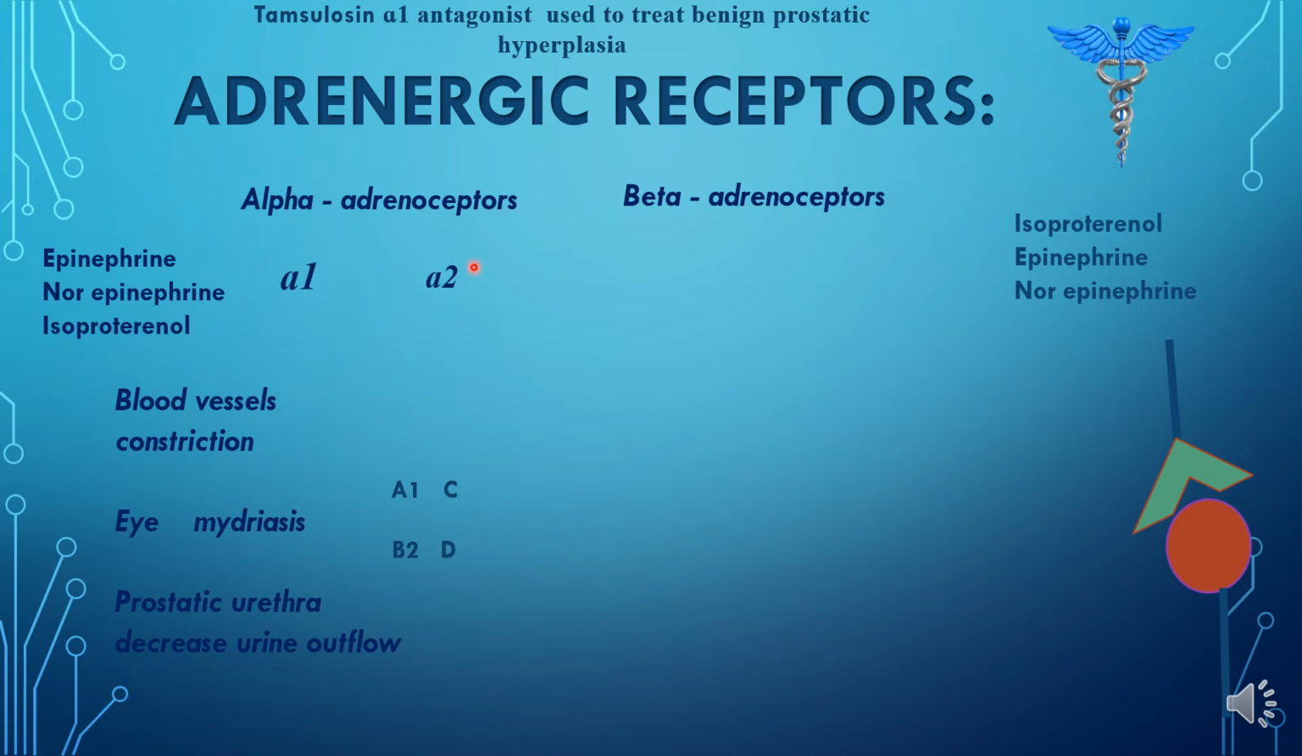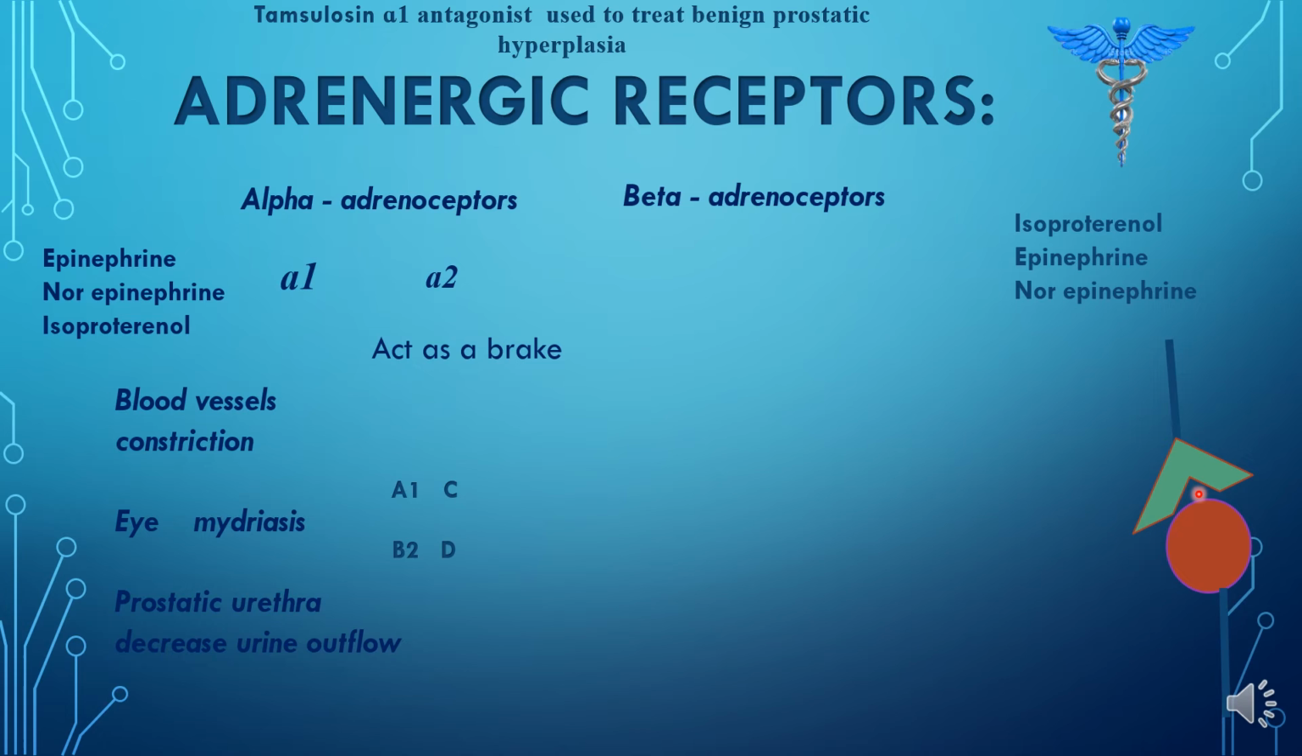Now the second receptor is the alpha 2 receptor. This alpha 2 receptor may be present presynaptically and it may be present postsynaptically. If it is present presynaptically, it acts as a brake. How does it act as a brake? Remember that we studied that when norepinephrine is released into the synaptic space, it binds to the receptor present on the postsynaptic neuron. Some norepinephrine binds to this A2 receptor in order to inhibit the further release of norepinephrine.